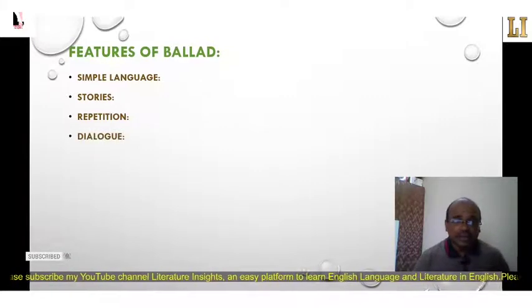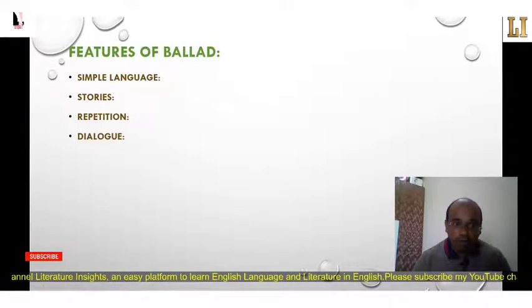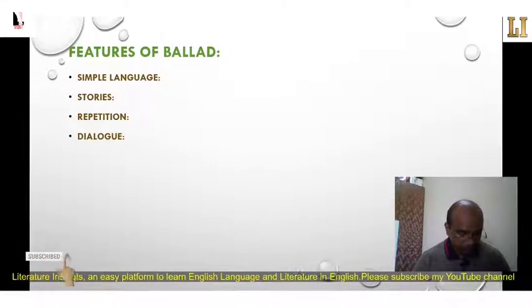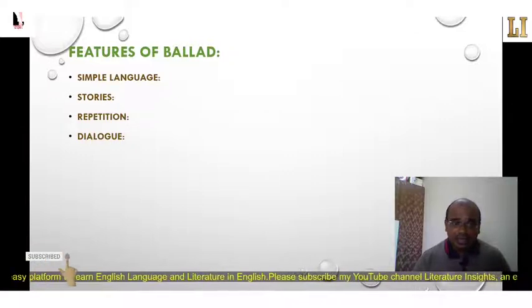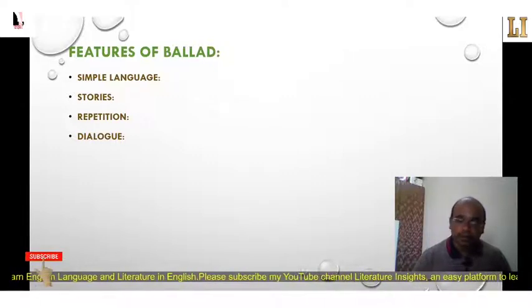Then the fourth characteristic or feature is dialogue. Dialogue is one of the significant features of the ballad because the story is often narrated in the form of dialogue. It is a narrative genre which often incorporates multiple characters in the story. For example, John Keats' La Belle Dame Sans Merci is a complete dialogue between the speaker and the knight throughout the poem.